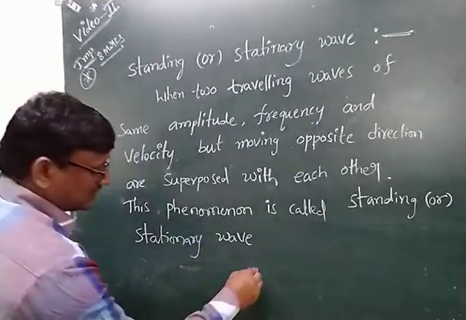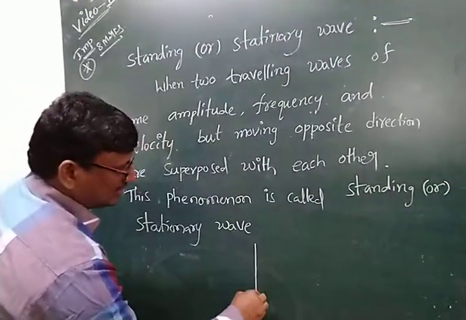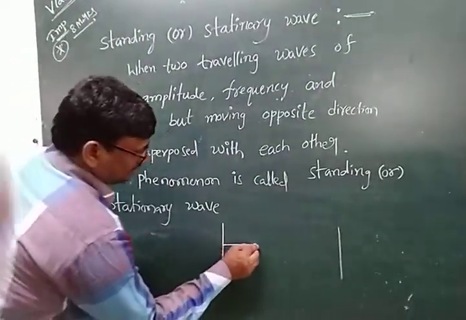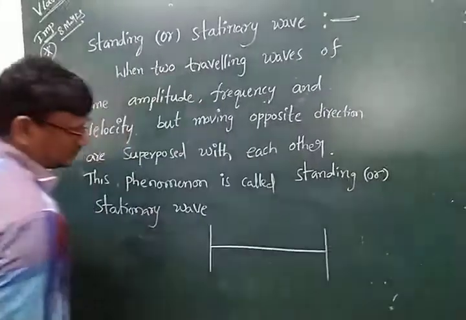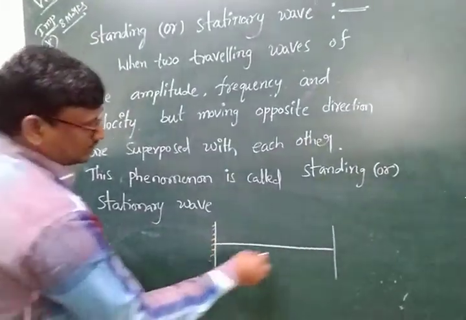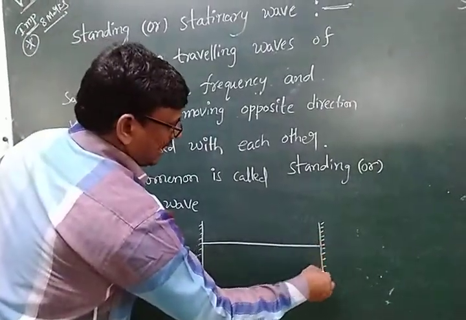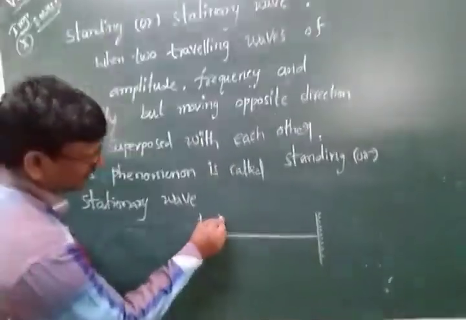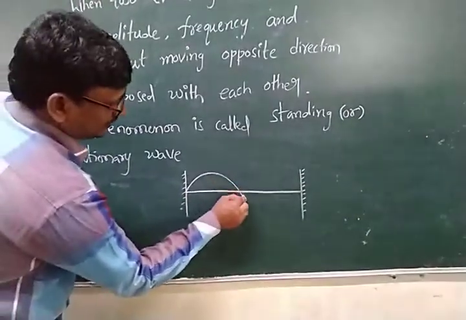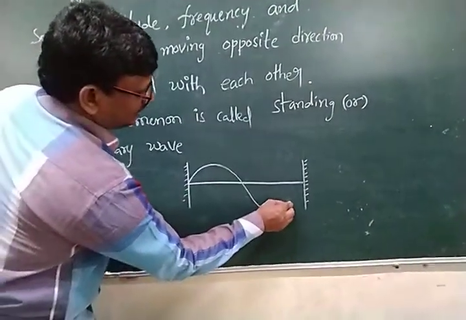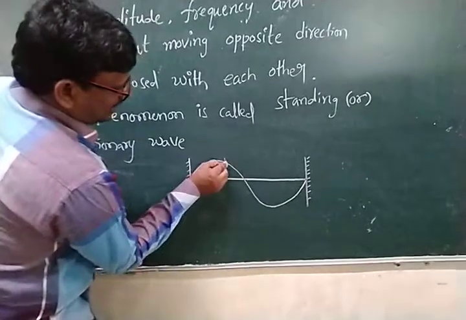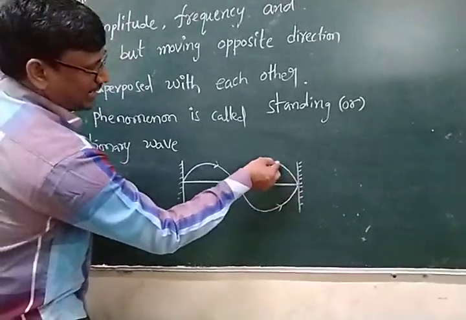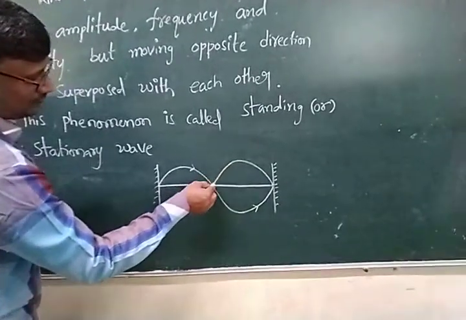Let us consider two rigid supports, and the string is fixed between these two rigid supports, and it is plucked perpendicular to the string. Now what is generated by this? Transverse waves are generated. They travel up to the end of the other rigid support, and after that they are returned back. So this is called the reflected wave.